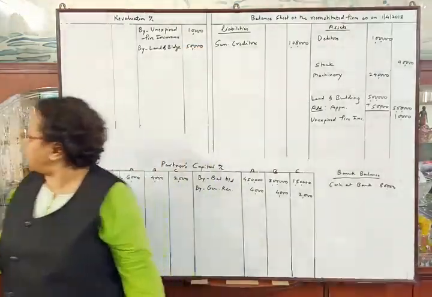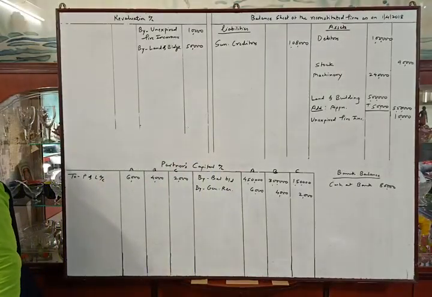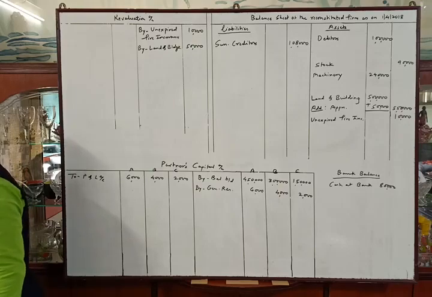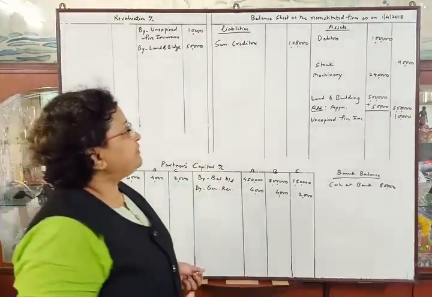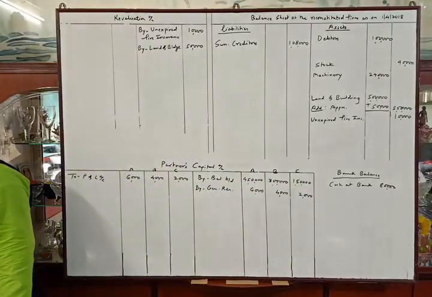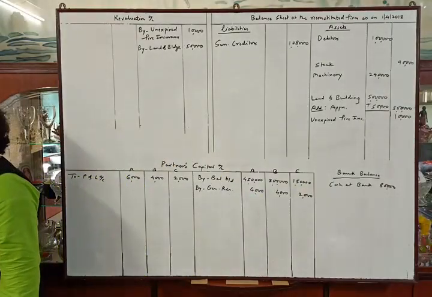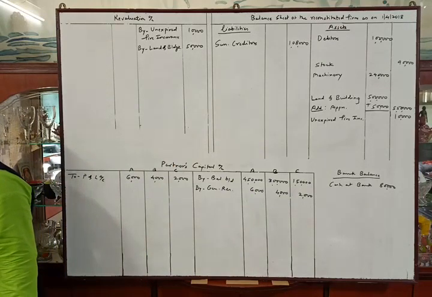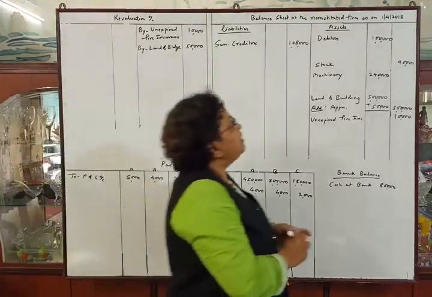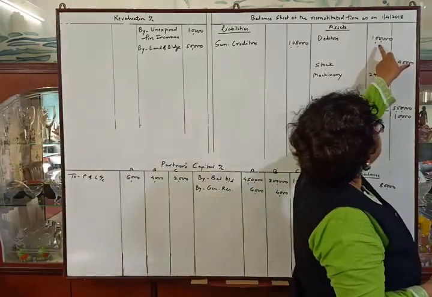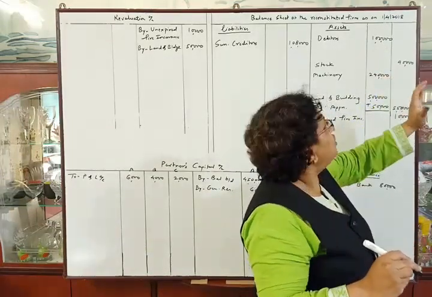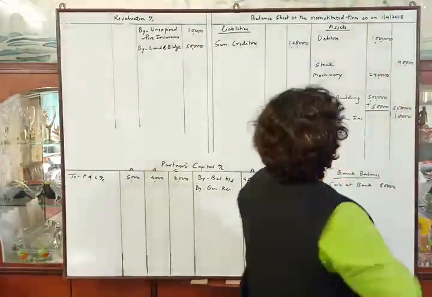Next adjustment now. Provision for doubtful debts to be brought up to 5% on debtors. See the old balance sheet. Debtors are given as 1 lakh and provision was rupees 2,000. Now they told us that the provision is to be made up to 5% on debtors. 5% on debtors means rupees 5,000. So old provision is rupees 2,000 and now they told us to make the provision rupees 5,000.